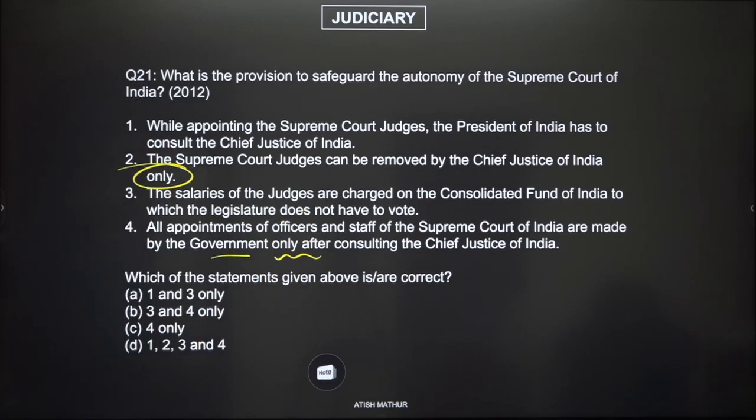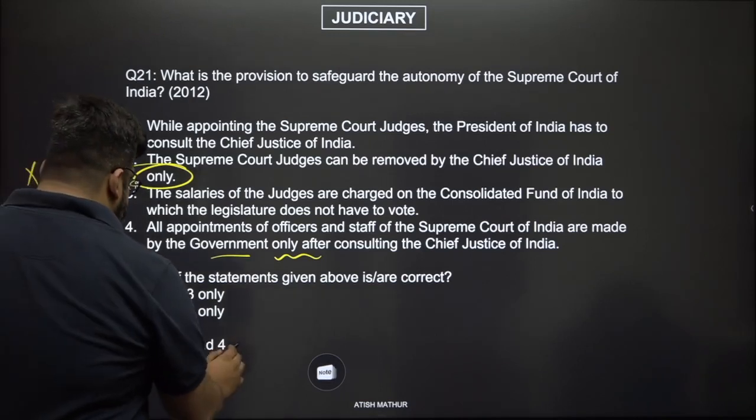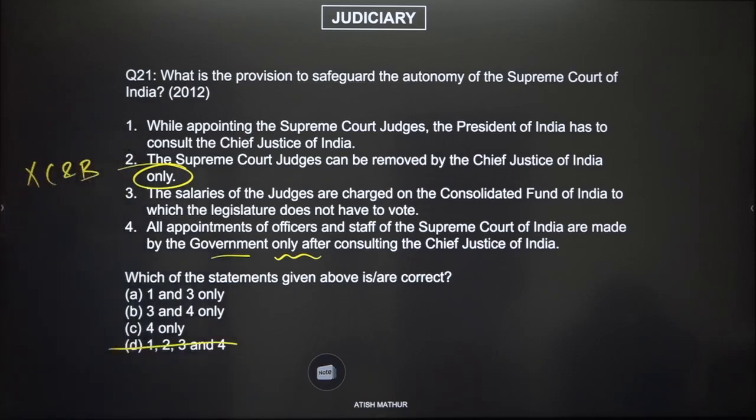All right, let us see what we can eliminate. Our option choices are 1 and 3, 3 and 4, 4 only, 1, 2, 3 and 4. We can see that 1, 3 and 4 find mention in 3 places. Let's see if there's something that we can eliminate. The one thing that we know is this violates checks and balances, rule number 4 of our golden rules. Supreme Court judges are actually removed by the Parliament. So anything which has 2 gets eliminated. Now we have 1 and 3, 3 and 4 and 4 only. So you have either 3 or 4 which is correct, or you have only 4 correct, and 1 of course.